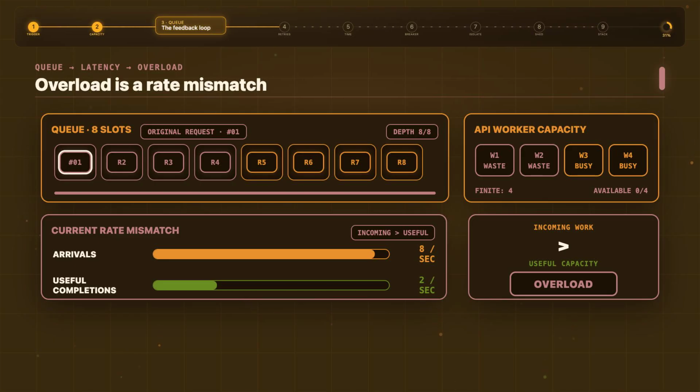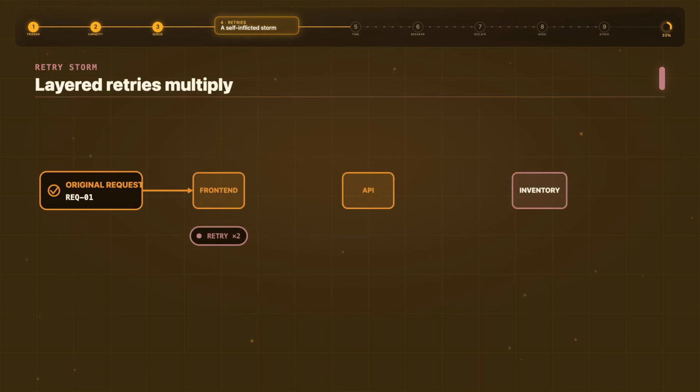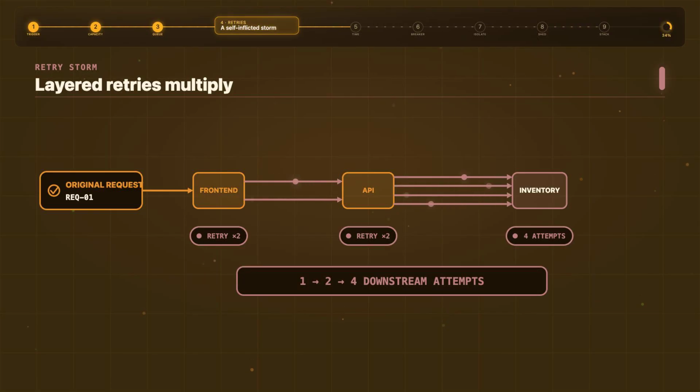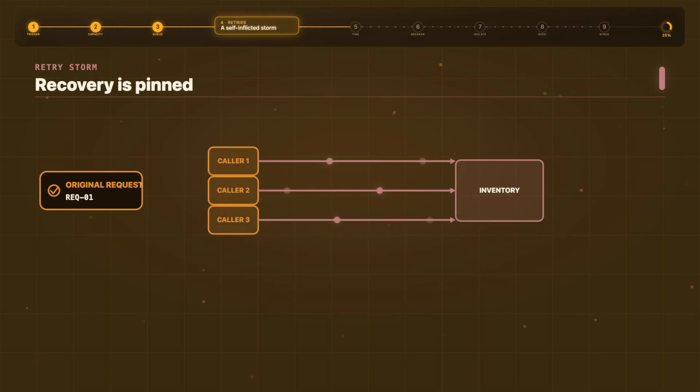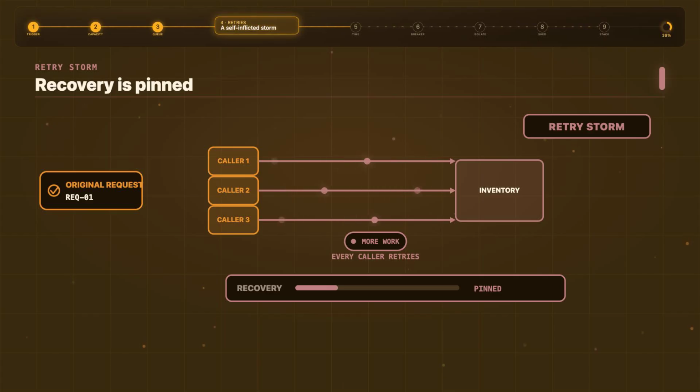3. Retries can become a self-inflicted attack. Now add the most reasonable line in the entire system. If the call fails, try again. One request becomes 2. If the front end retries the API and the API retries inventory, a single user action can fan out into several downstream attempts. At the exact moment inventory needs less work, every caller sends more. This is a retry storm. It can keep a recovering service pinned under stale demand long after the original slowdown is gone.